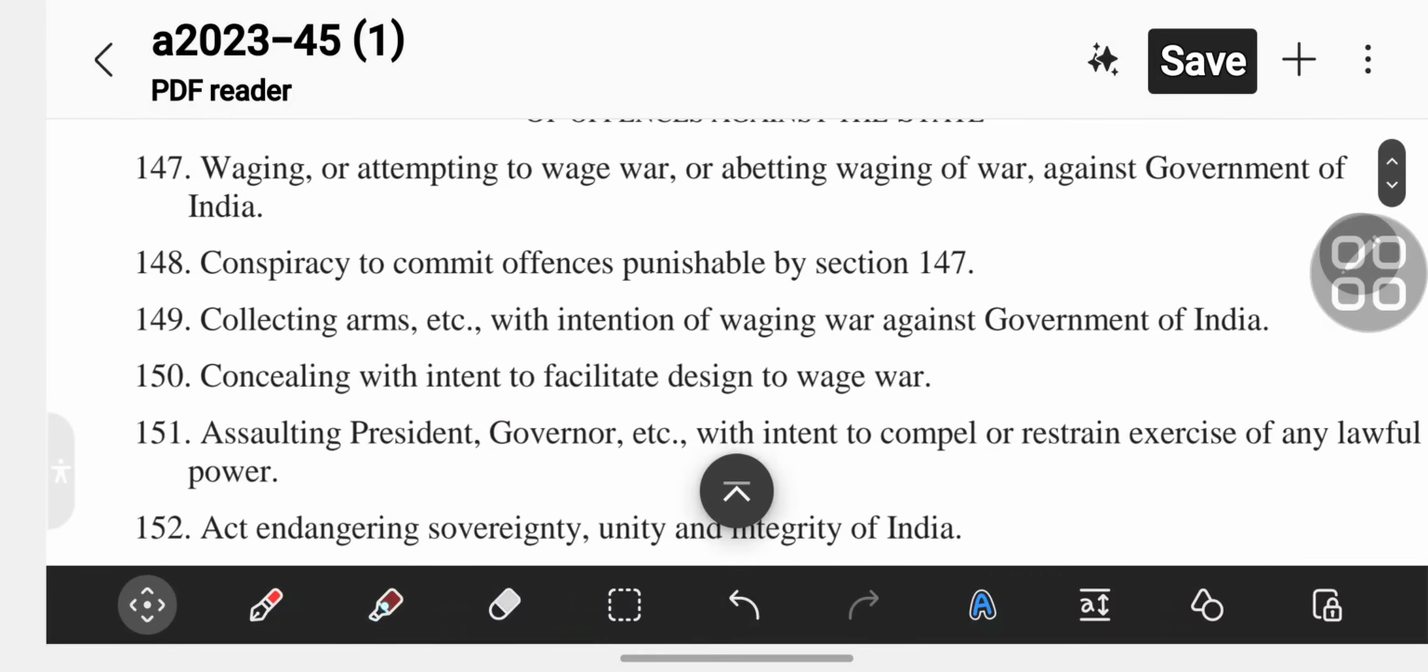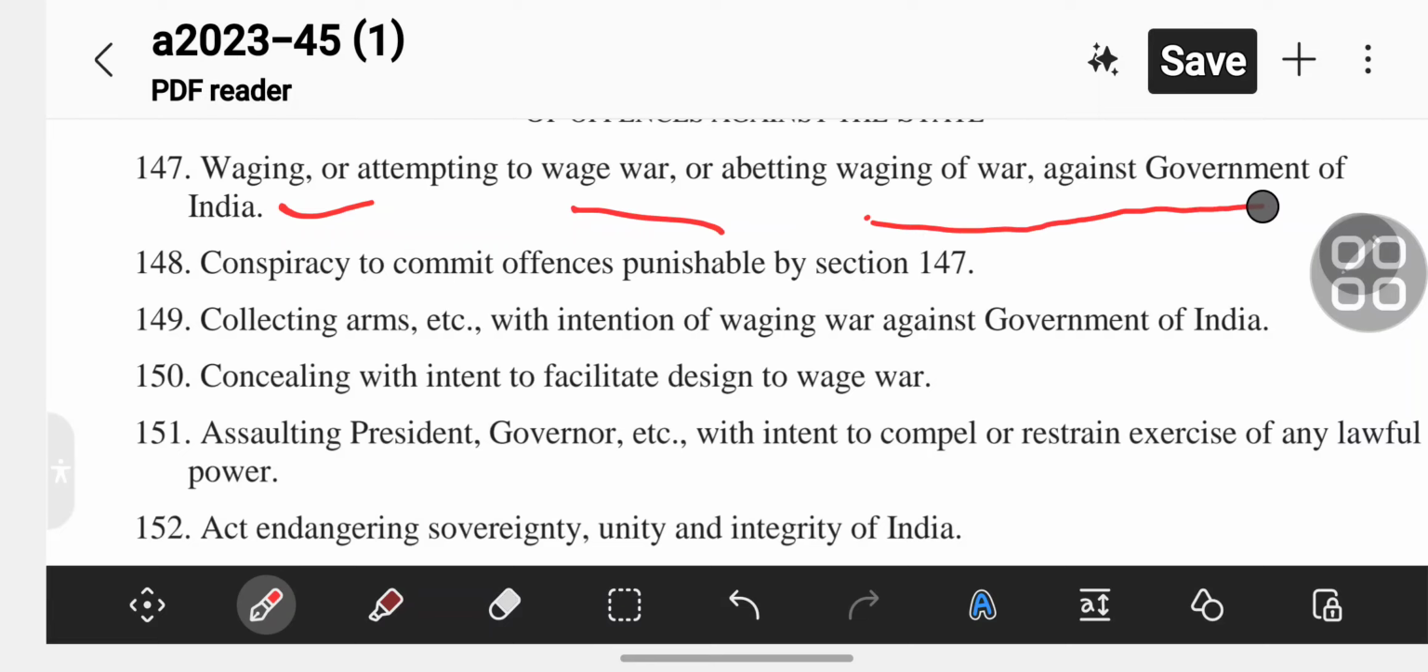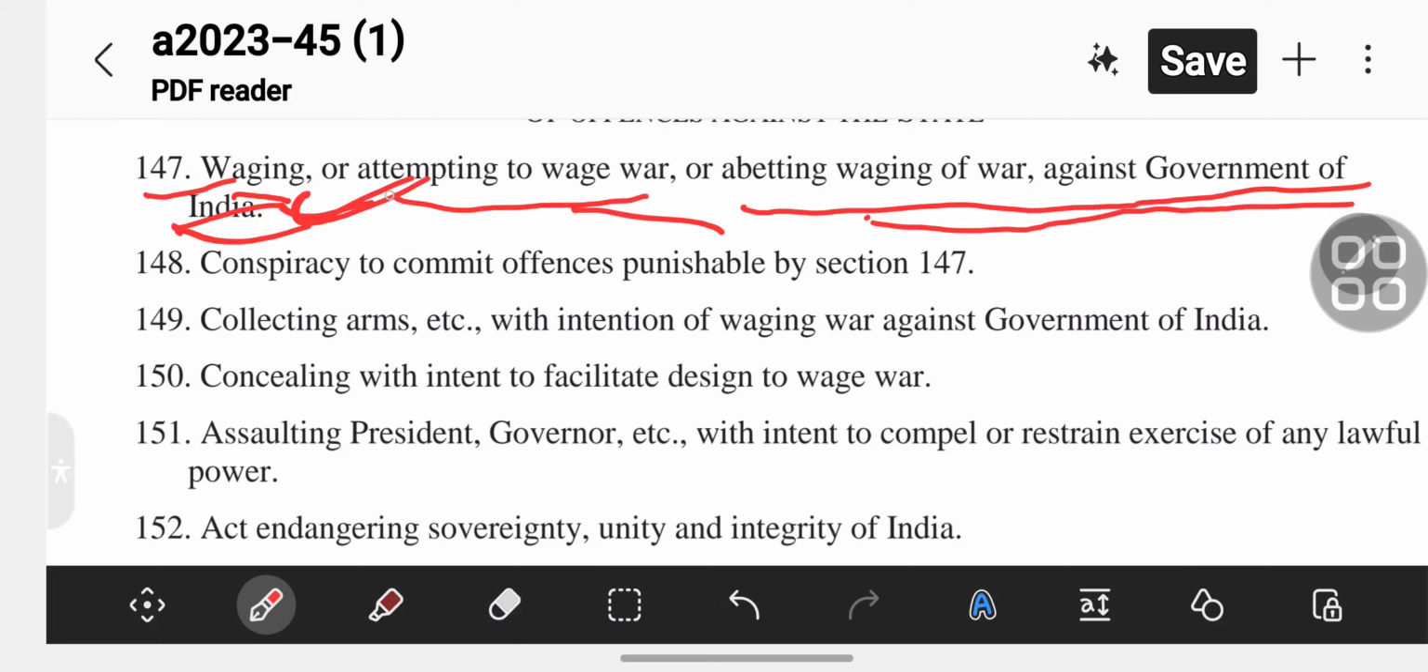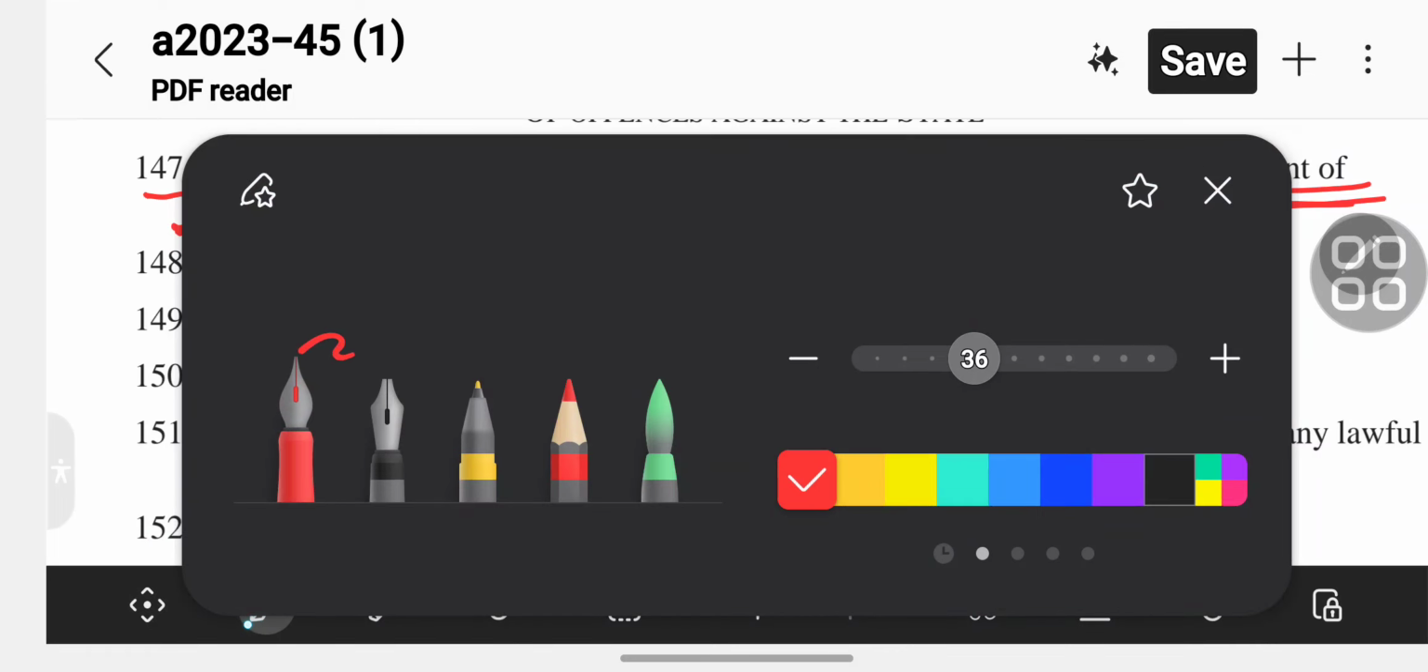Section 147 is waging or attempting to wage war or abetting the waging of war against the government of India. Then 148, what is that?